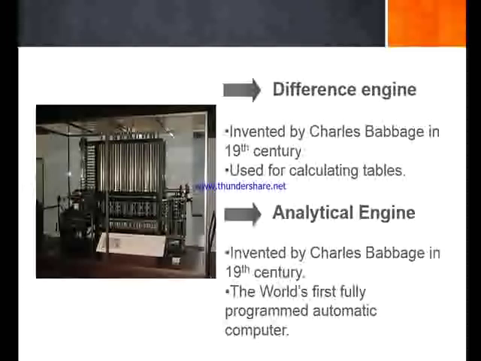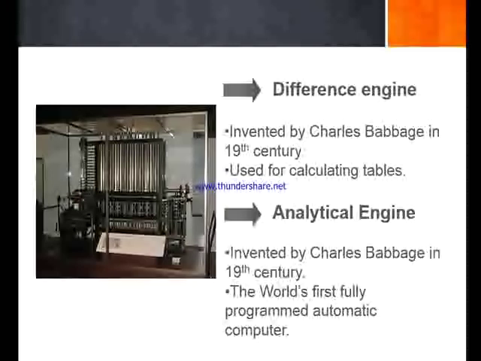You know what? The analytical engine is almost similar to the latest computers that we use. That means it has a calculating unit, it has an input device just like we use the reader or the keyboard, it has an output device just like a printer, and it also has a processing unit. And the analytical engine could perform all the 4 operations.